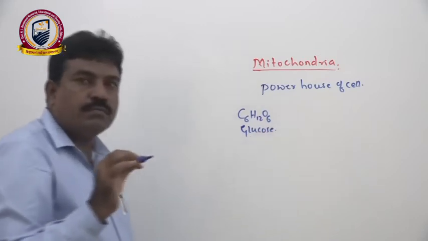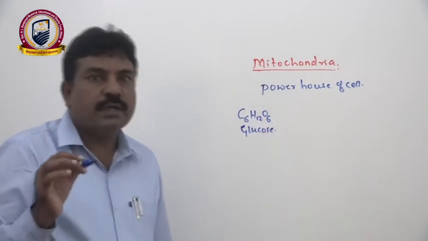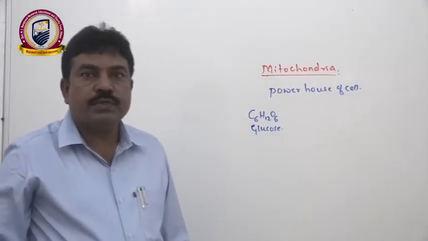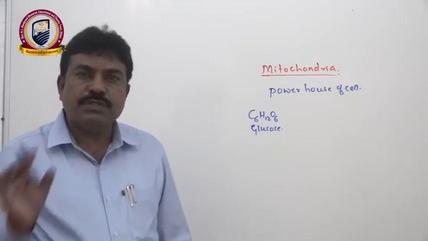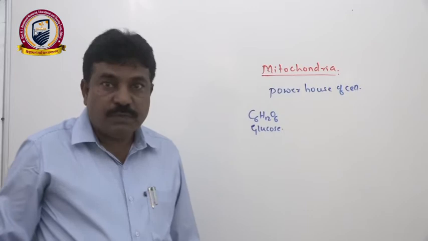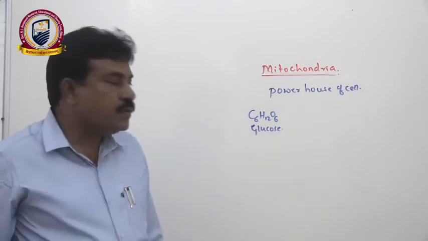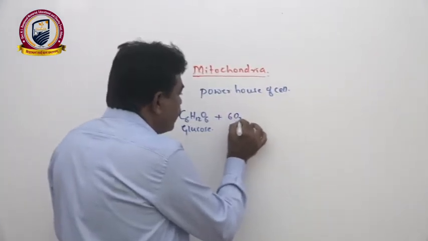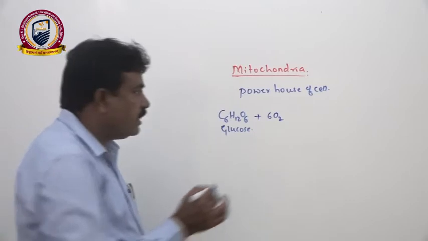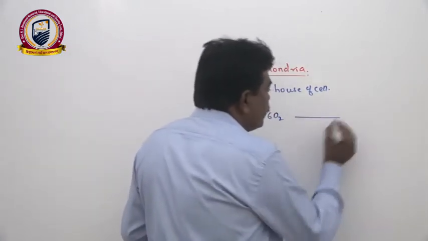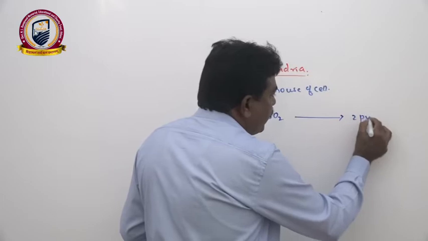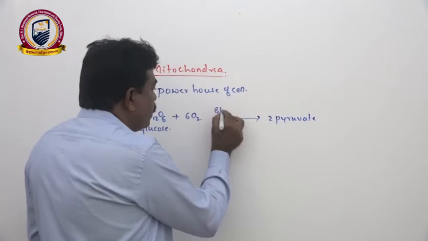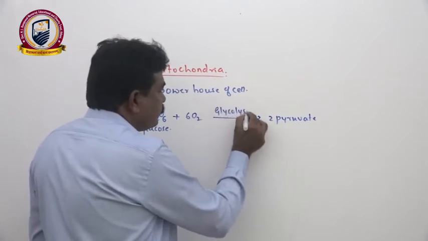Even other biomolecules like fructose, galactose, from lipid source glycerol and fatty acids, and from protein source amino acids are also responsible for giving energy, but they are secondary sources. The primary source is glucose. When it is oxidized in our body cell, first glucose is converted into pyruvate, and that step we call glycolysis.